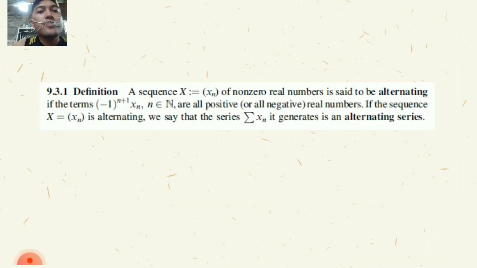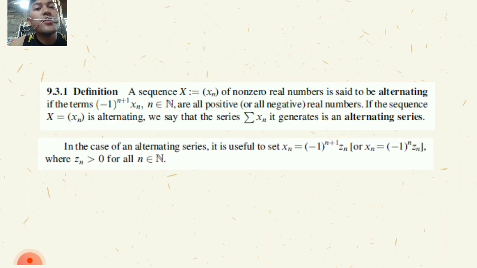9.3.1 Definition: a sequence X equals (x sub n) of non-zero numbers is said to be alternating if the terms (-1)^(n+1) x sub n, where n is an element of the natural numbers, are all positive or all negative real numbers. If X is alternating, we say that the series sigma x sub n is an alternating series.